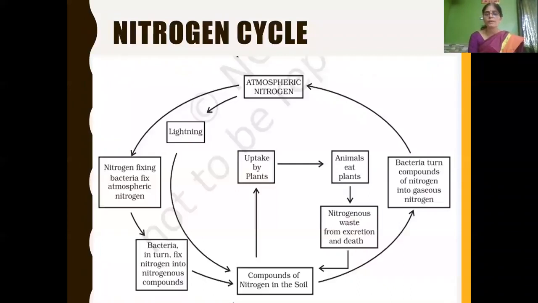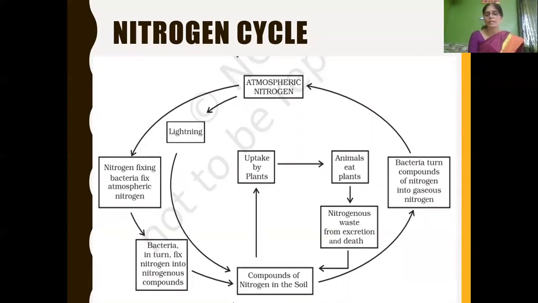Got it, children? See one more cycle here. On your left hand side, you can see first at the top atmospheric nitrogen, and in the first box the atmospheric nitrogen is being fixed by nitrogen fixing bacteria, isn't it?